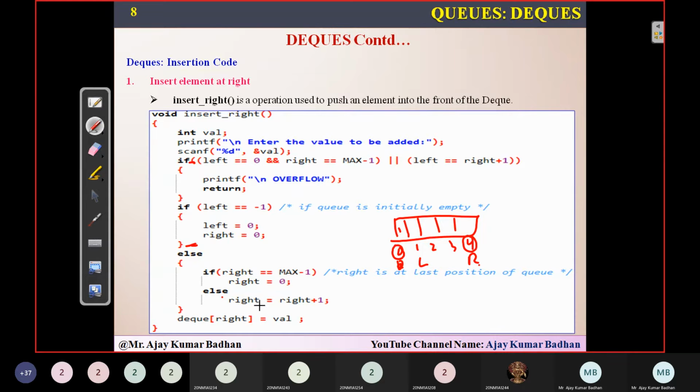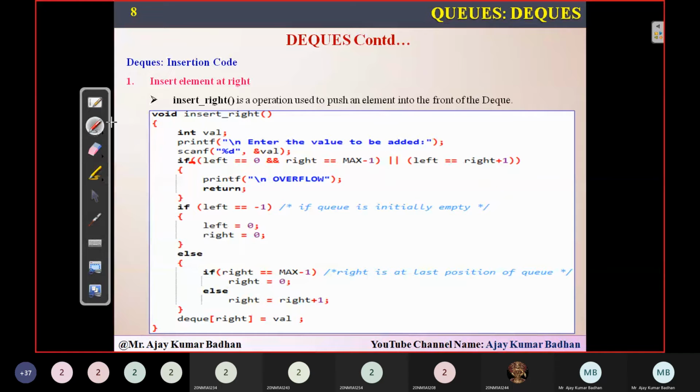If that is not the case, else right equal to right plus 1. Indirectly, suppose right is somewhere here, at index 3. You still have one empty space available, so you can insert the element. Then you will be using right equal to right plus 1. So right will become 4, and here you'll be adding that value, whatever it might be: dq of right equal to value. That is the only difference with respect to this. The remaining process is entirely the same.